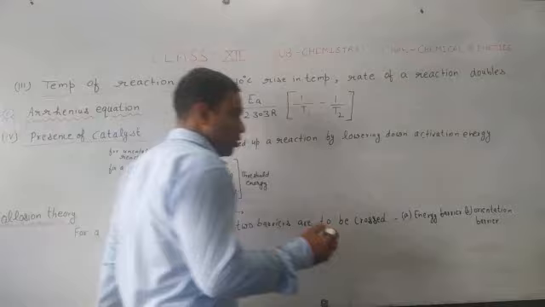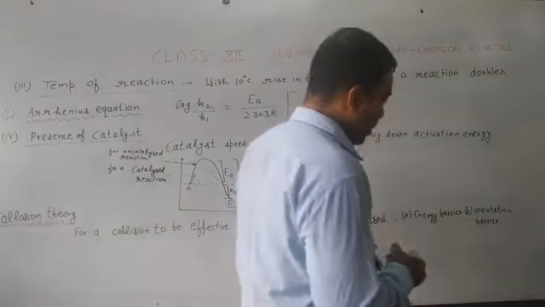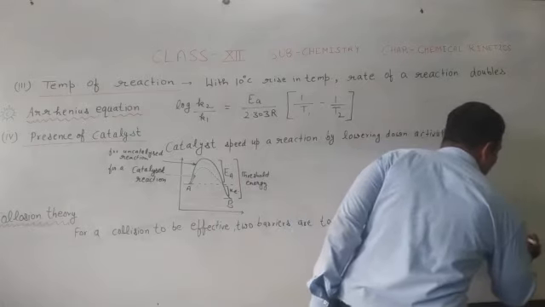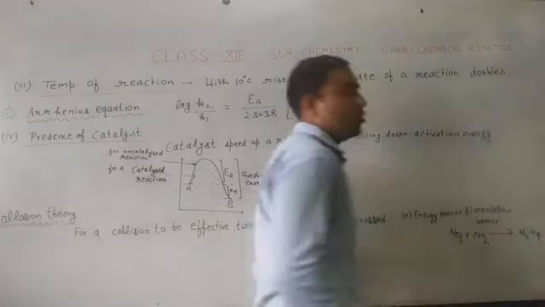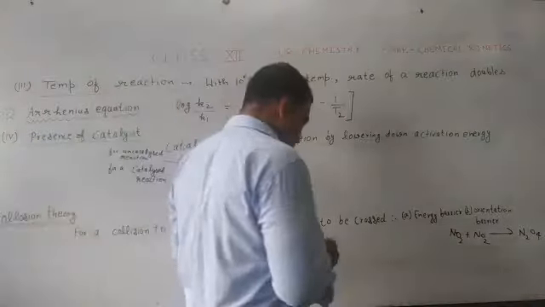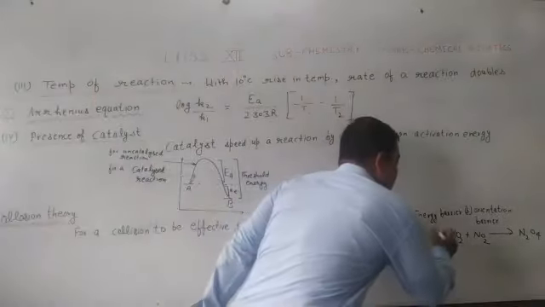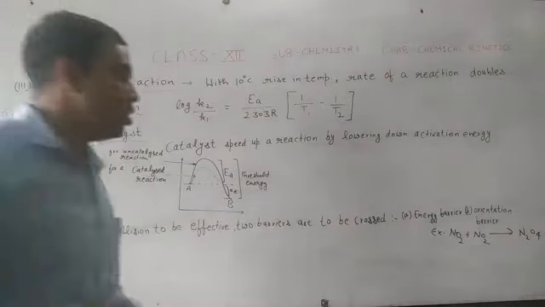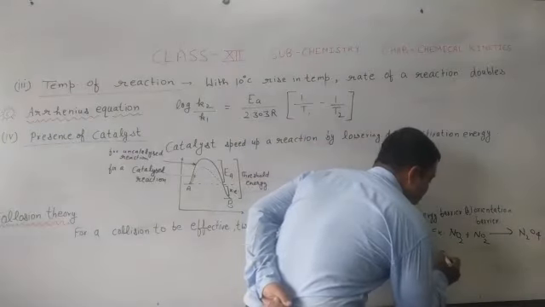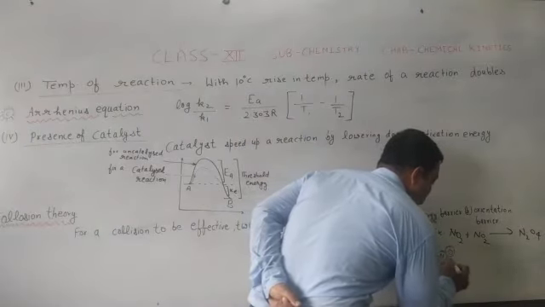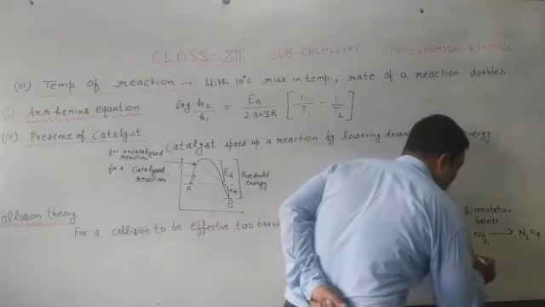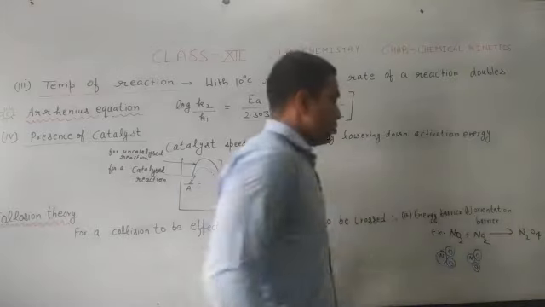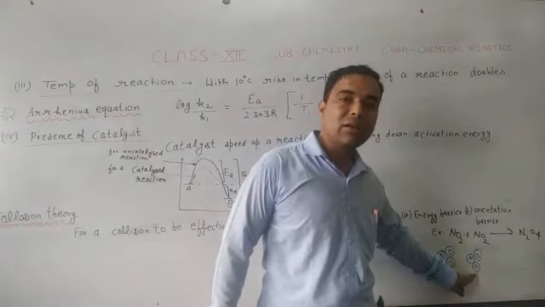Now think about an example where NO2 molecules are combining with each other to form N2O4. For this orientation barrier, suppose we have the NO2 molecule in this manner: this is the first NO2 molecule and this is the second NO2 molecule.